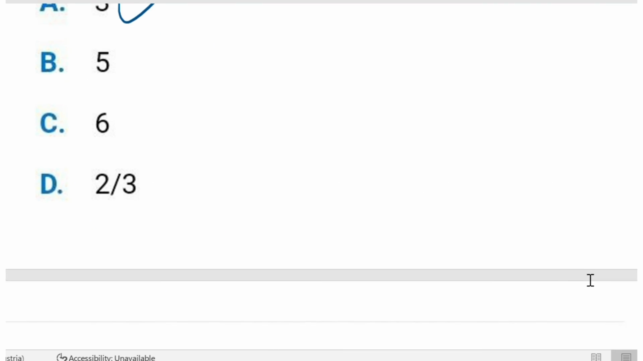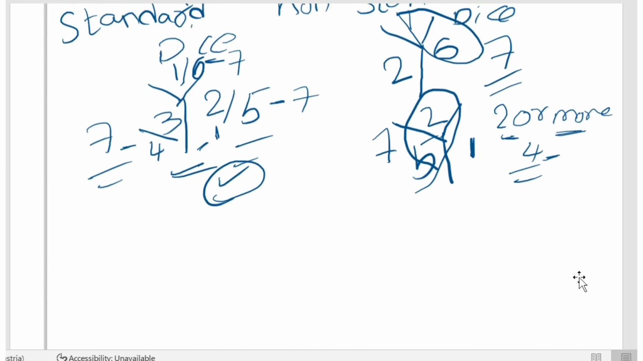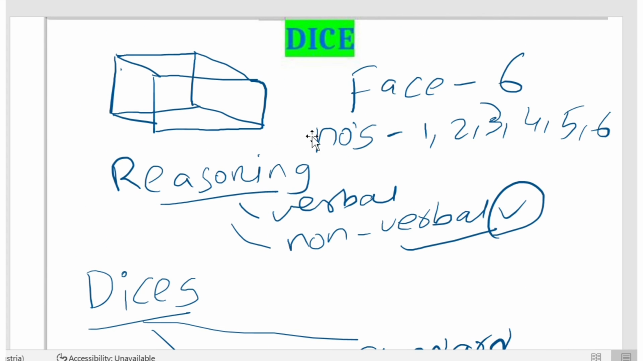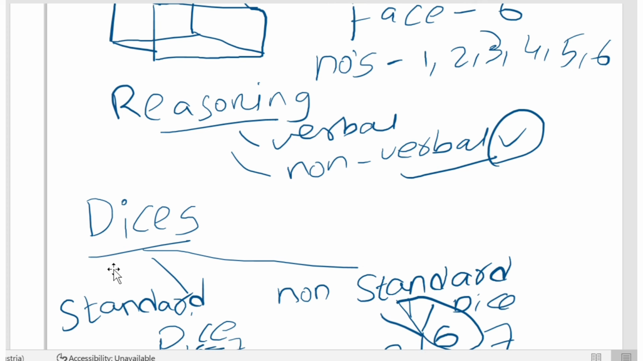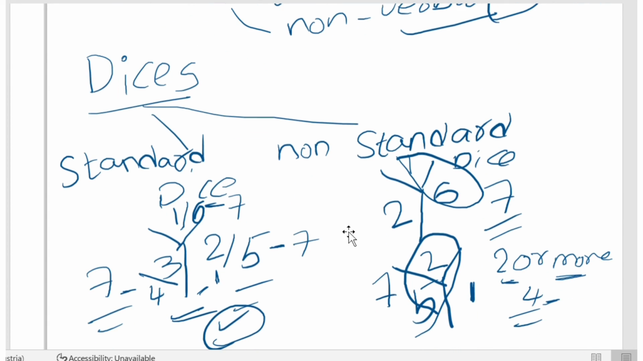So yeah, let's move forward. What I explained till now is this dice concept. There are 6 faces for this dice, namely 1 to 6. In reasoning there is verbal reasoning and non-verbal reasoning. This dice concept comes under non-verbal reasoning. In dice there are two types, standard dice and non-standard dice.